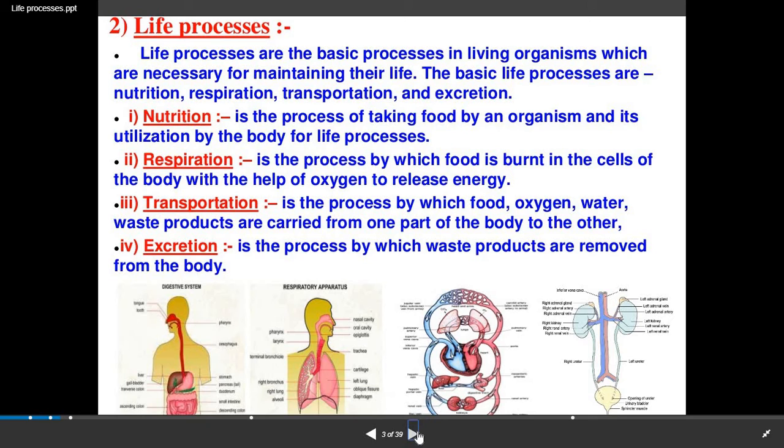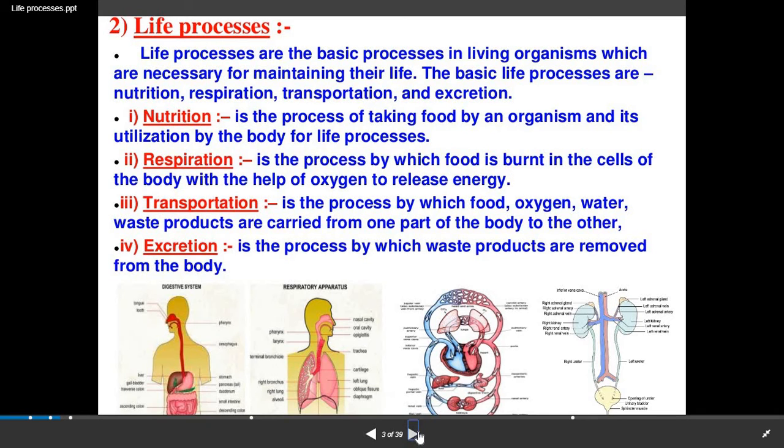Now the first topic is life processes. In simple terms, what exactly are the life processes? These are the basic processes in living organisms which are necessary for maintaining their life. The basic life processes are nutrition, respiration, transportation and excretion.